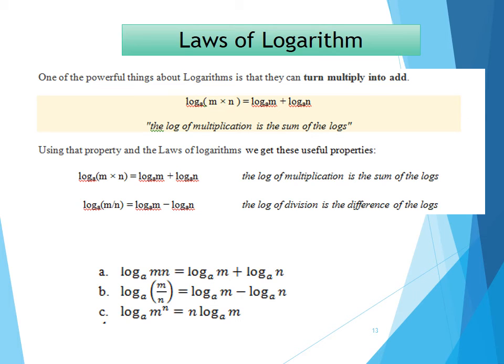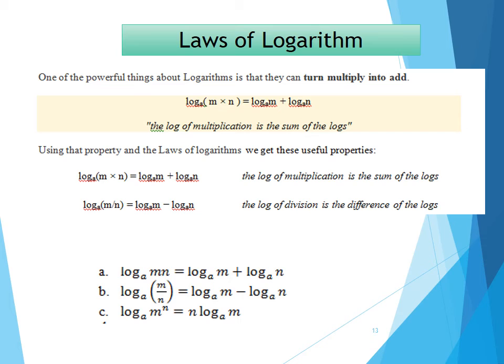For the first law of the logarithms, as you can see in the pink box, we have logarithm with the base a of m multiplied by n is equal to, as the bracket opens, the multiplication sign has been converted into an addition sign, as you can see over here. So this multiplication sign has been converted into addition sign by making logarithm with the base a of m plus logarithm with the base a of n.